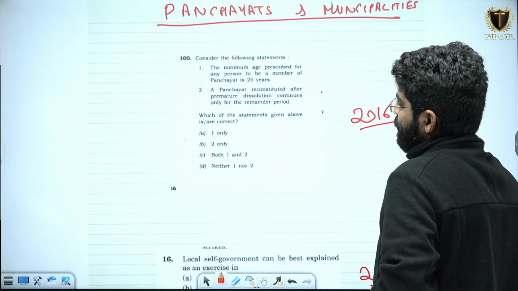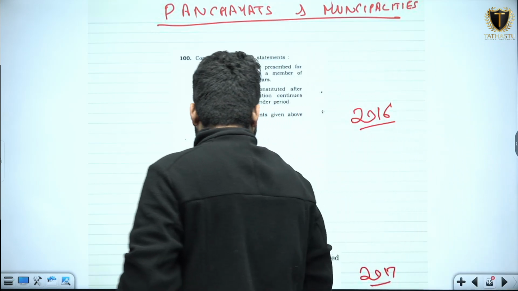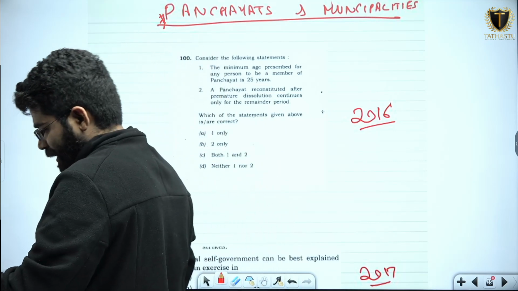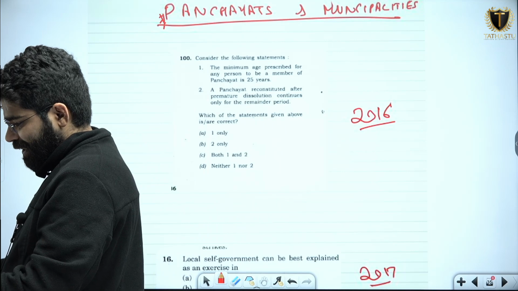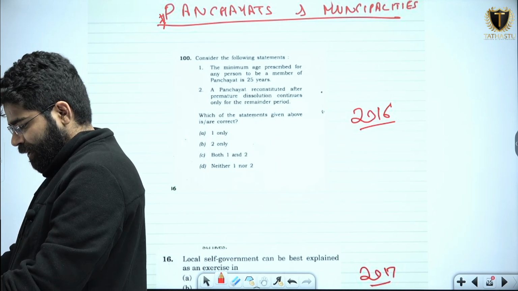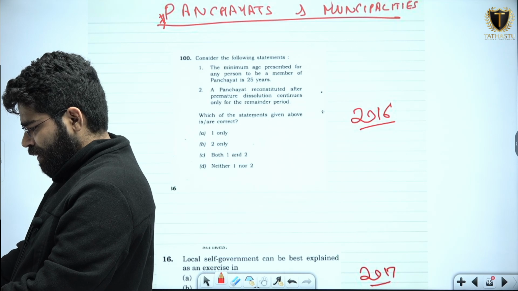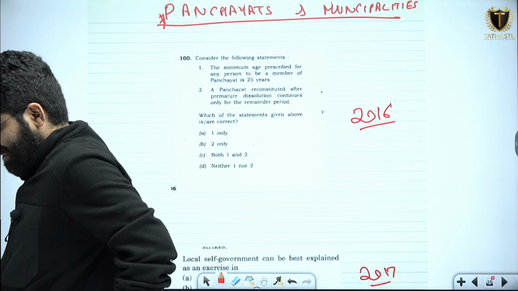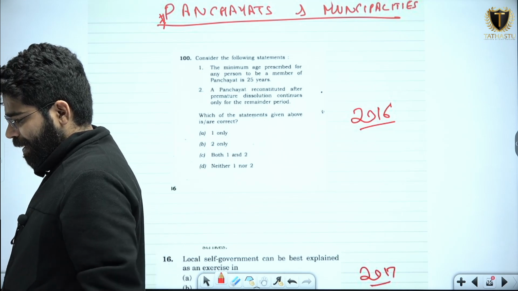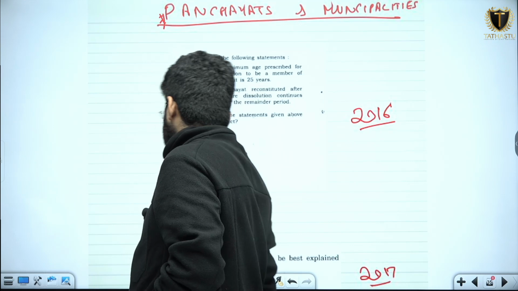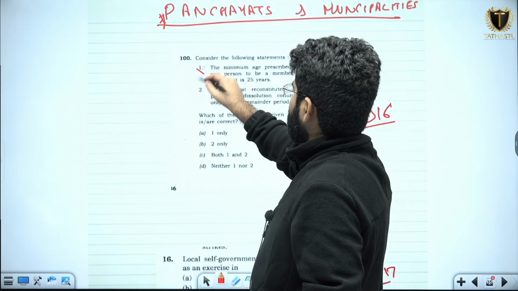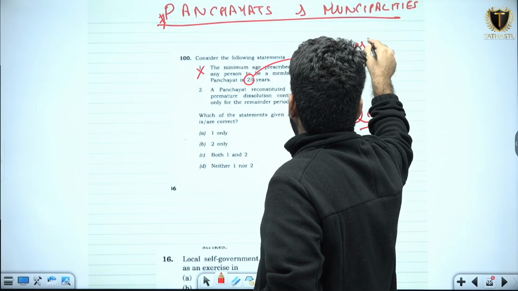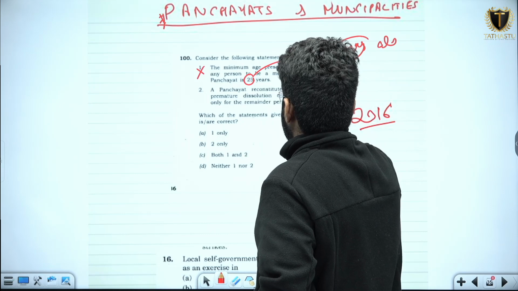Now moving on to the next question, we have the next topic, panchayats and municipalities. The first question is of the year 2016. Okay, let us read the question. Consider the following statements. The minimum age prescribed for any person to be a member of panchayat is 25 years. ये तो absolutely wrong statement है because to be a member of panchayat you just need to be 21 years old, not 25. So this is a wrong statement.